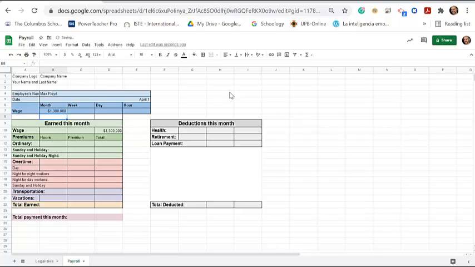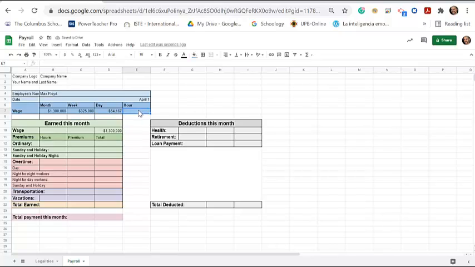Perfect, 1,300,000. Okay, so per week, how do you calculate per week? Equals whatever this person makes monthly divided by 4, because there are 4 weeks in a month. This is per week. Now per day equals whatever this person makes per week. How many days in a week does a person work? 6. Legally, 6. So I click 6, and this is per day.